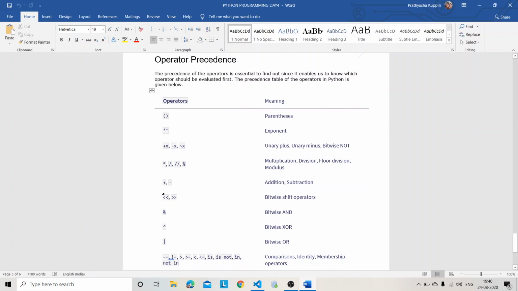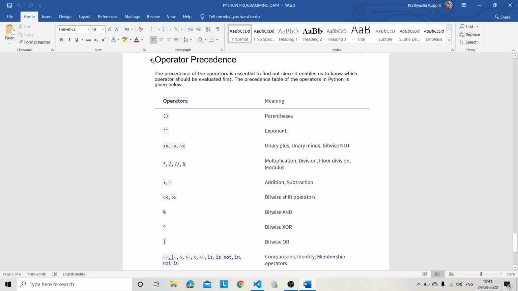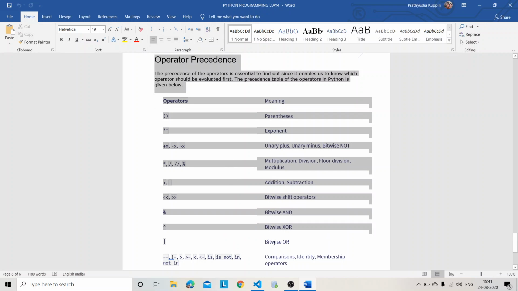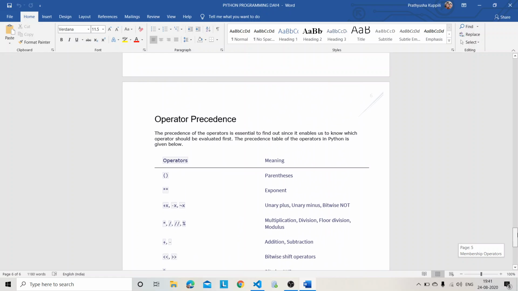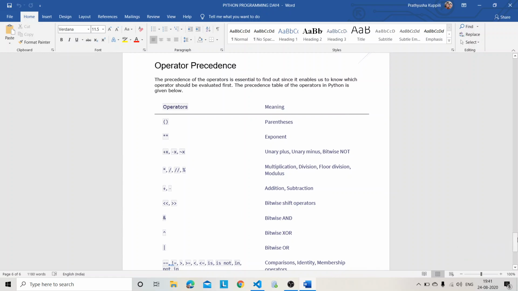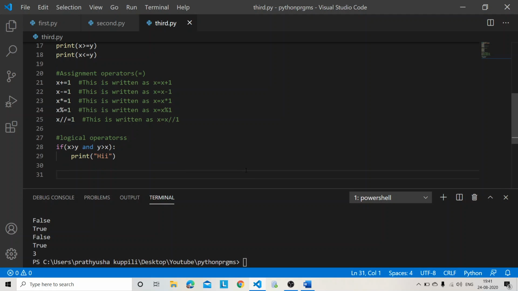And operator precedence. I think in your classes, in primary or some other classes, you dealt with the BODMAS rule. What is meant by BODMAS?